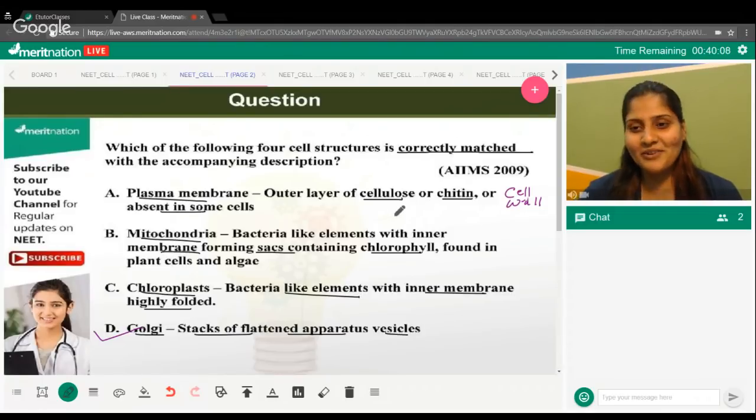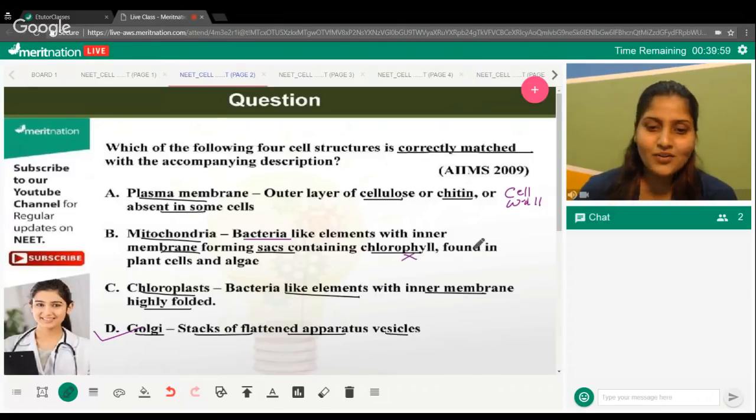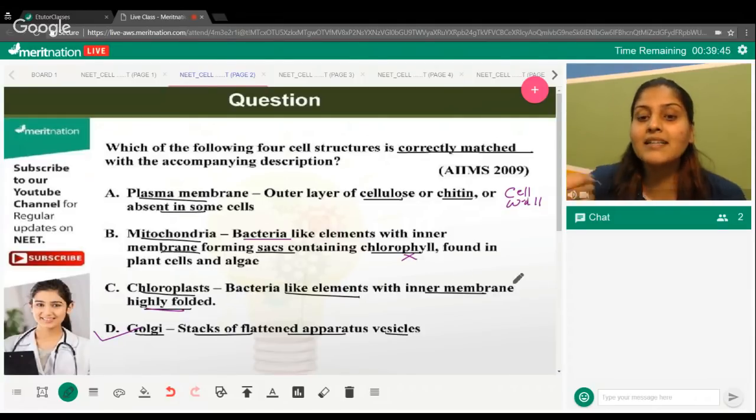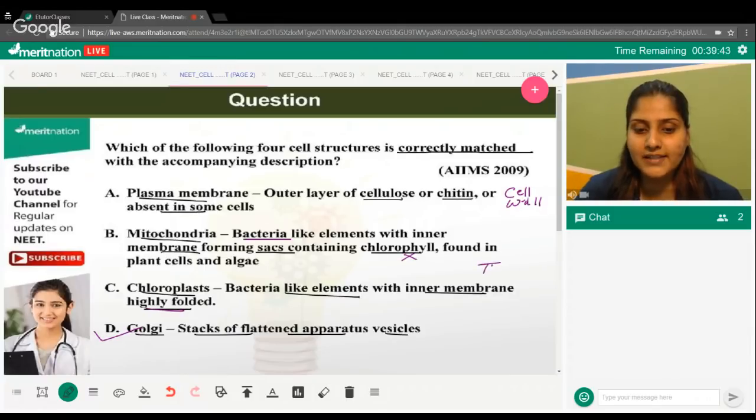Ankit, very good, Ankit. If it is confidence, I'm highly impressed. If we talk about mitochondria, then of course they are something like bacteria, but they do not have chlorophyll. That's not true for them. Hence, this is not correct. Similarly, if we talk about chloroplast, we do not find a folded inner membrane. The inner membrane of the chloroplast is continuous like the outer membrane. However, you find a third system of membrane called thylakoids there.